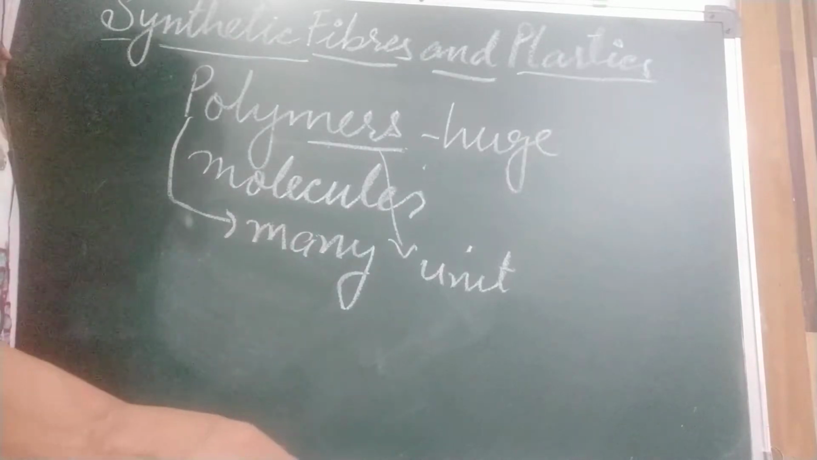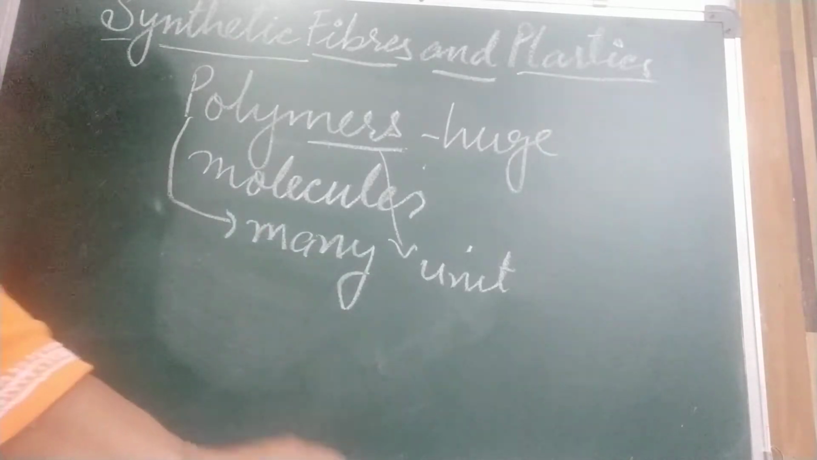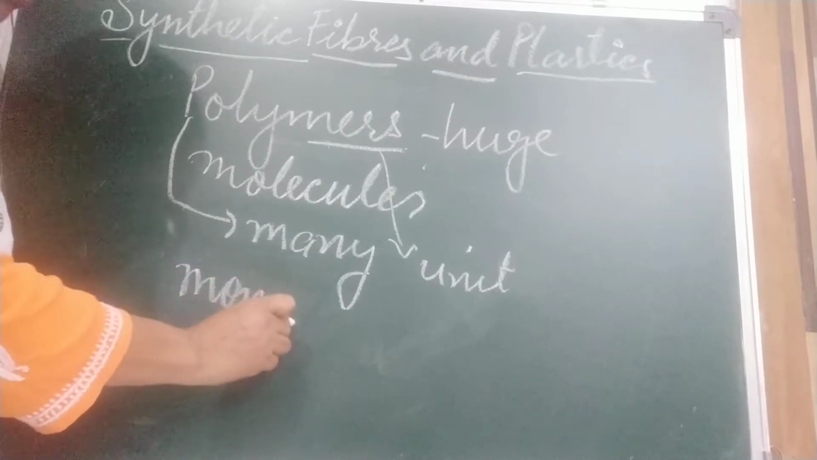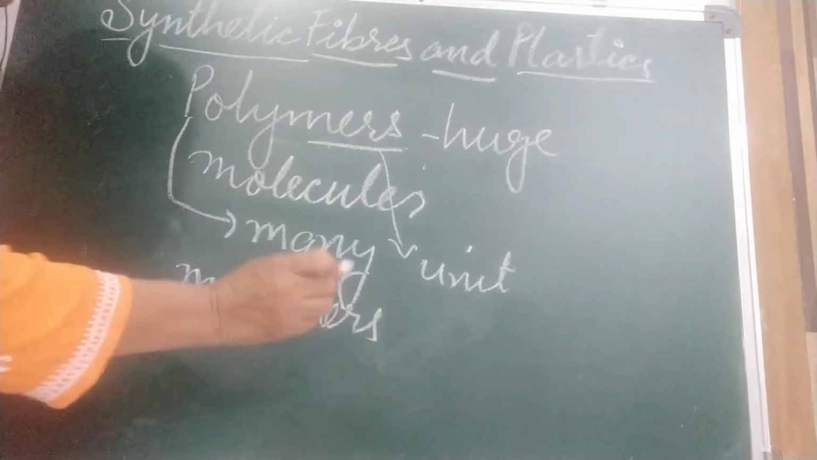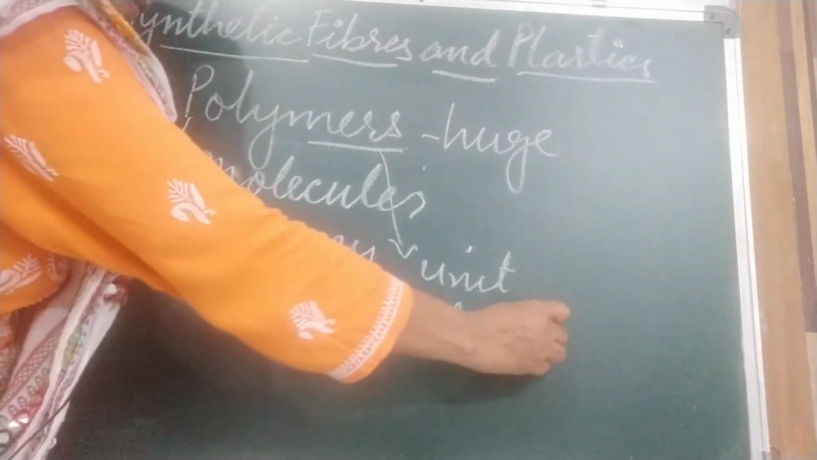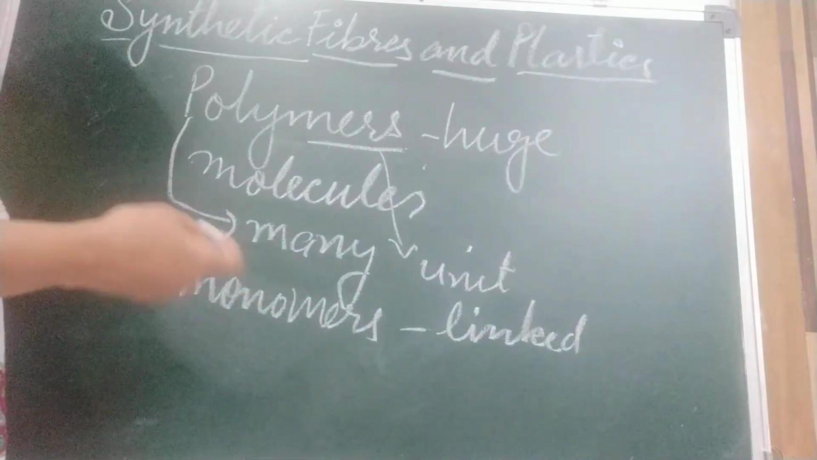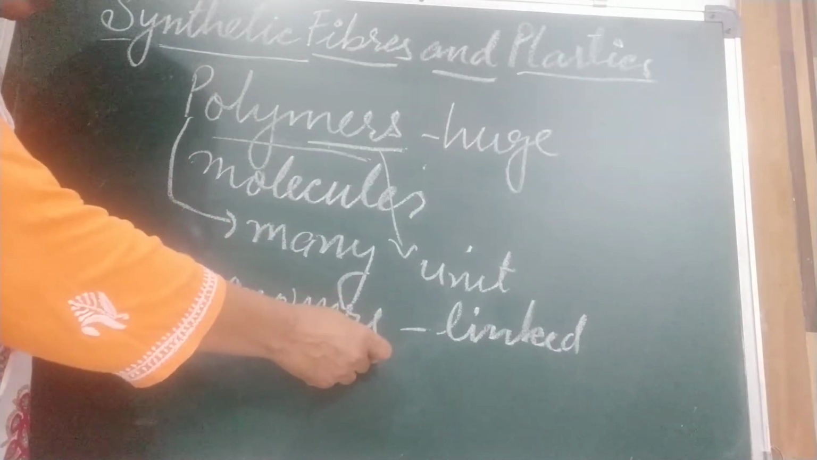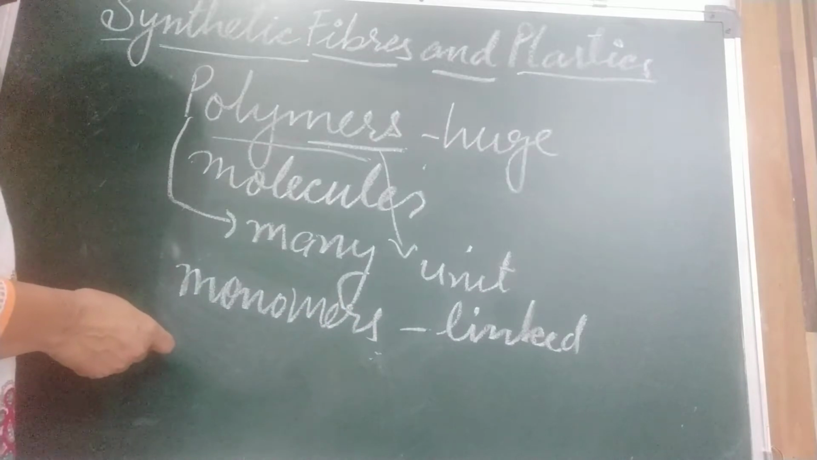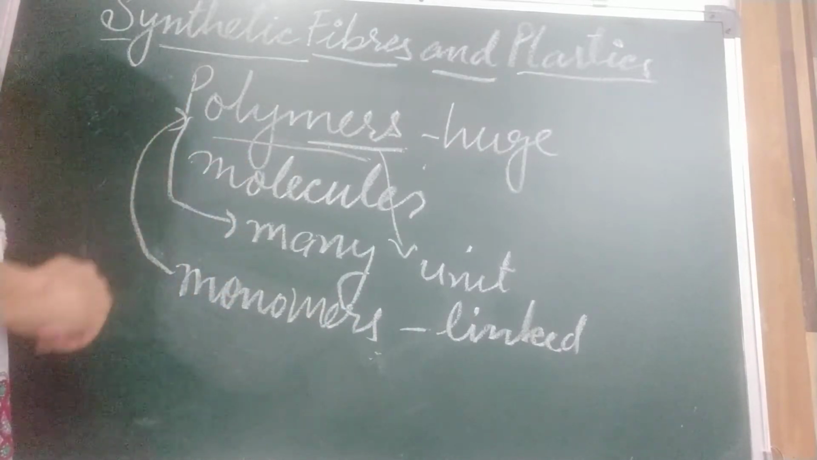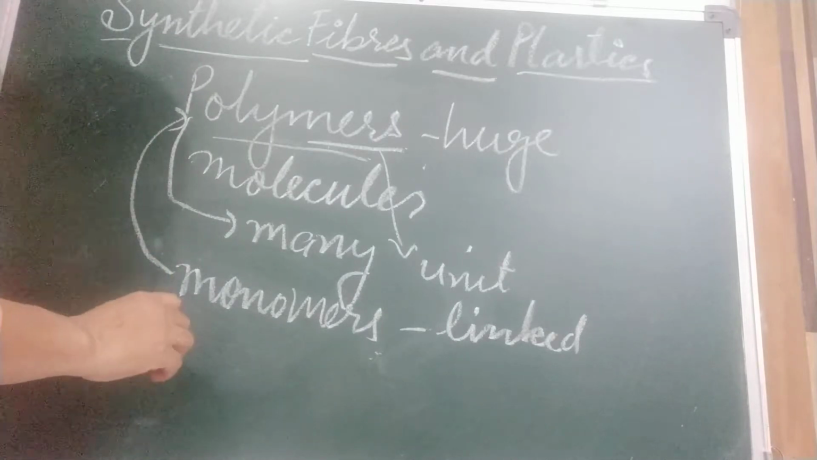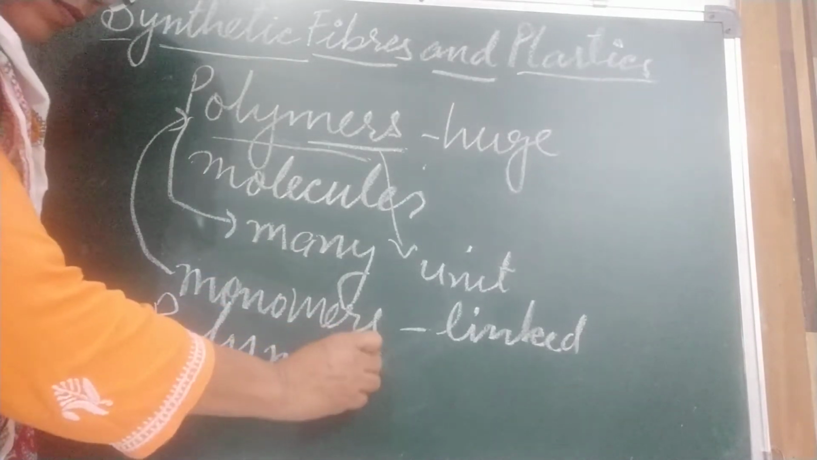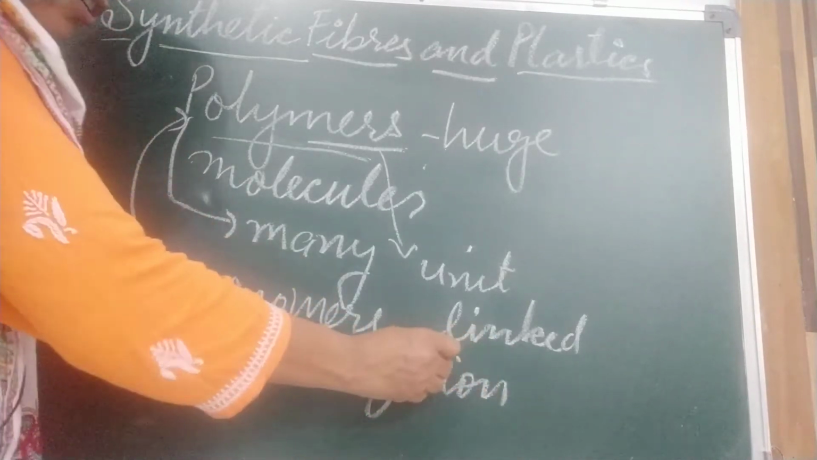One more thing I would like to tell you: the process by which monomers are linked together is a chemical method by which we make polymers. We link many monomers together to form polymers, and this process is called polymerization. Is this clear?